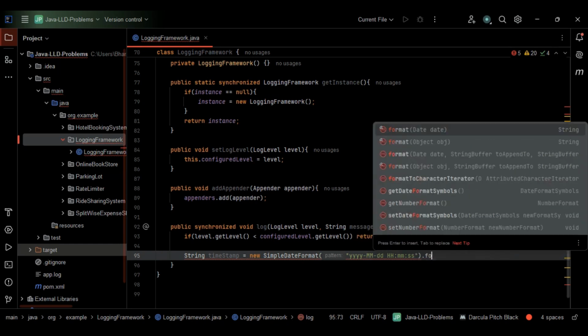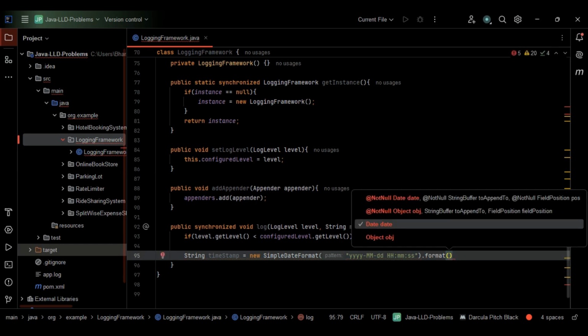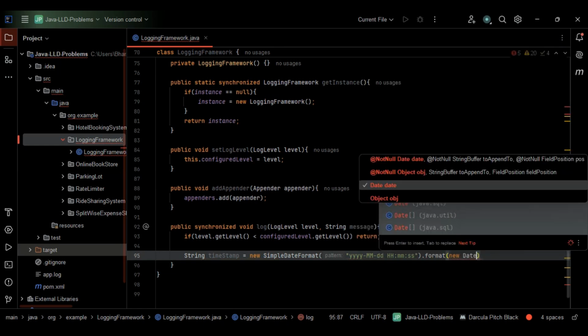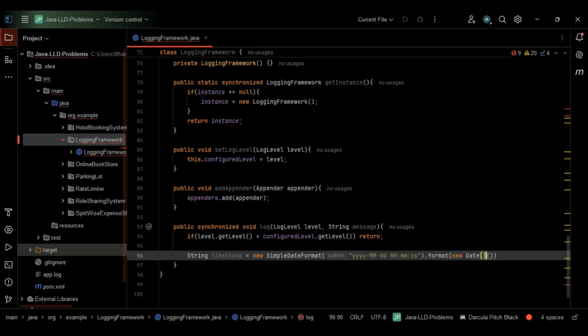Next, let me go with the format. Within the format, we have to format the timestamp, so I'll just go with new Date. This is fine.